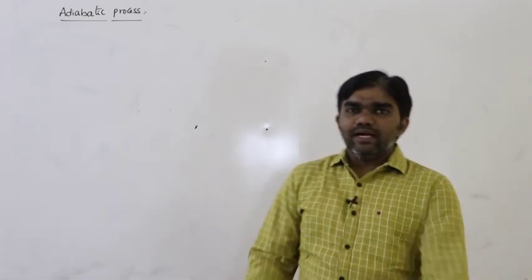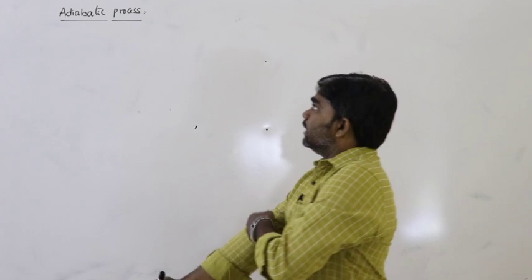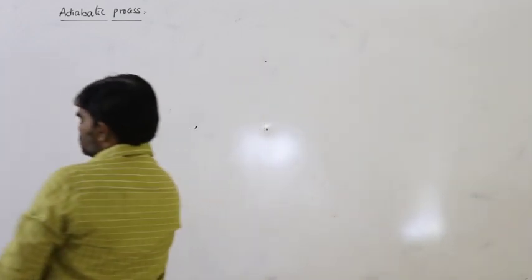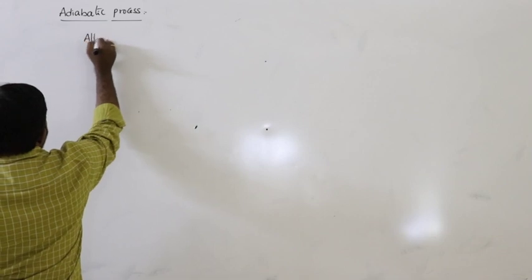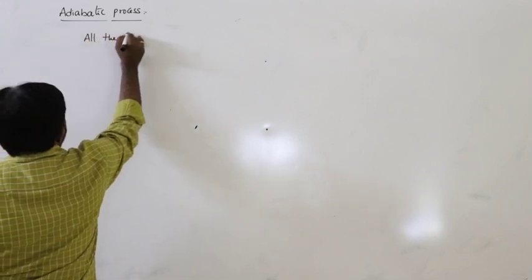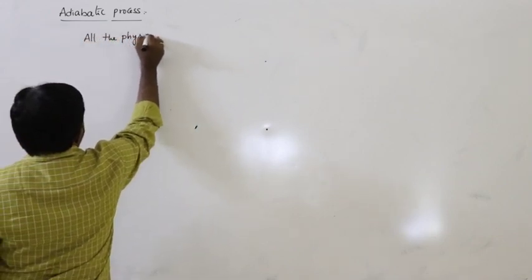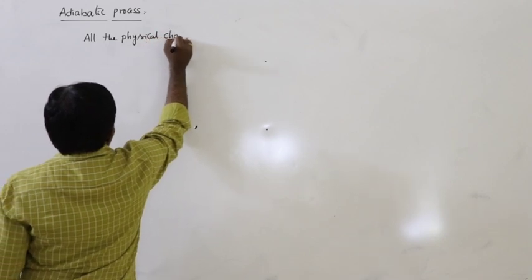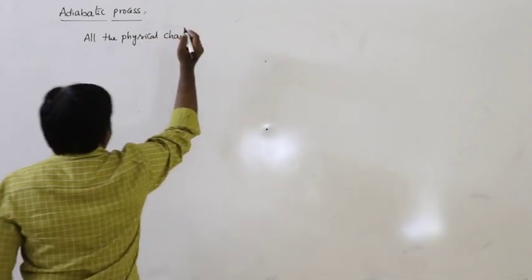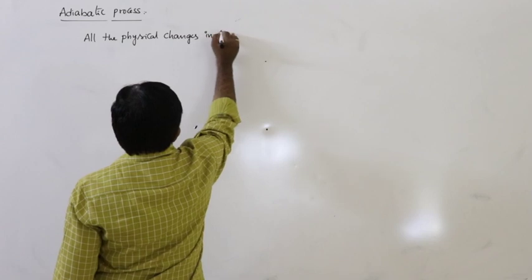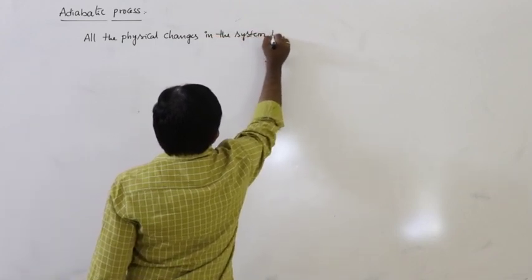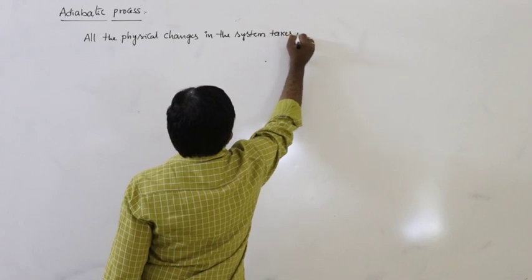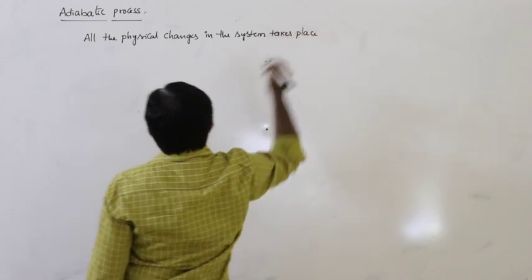So what is an adiabatic process? Adiabatic process means all the physical changes in the system take place.